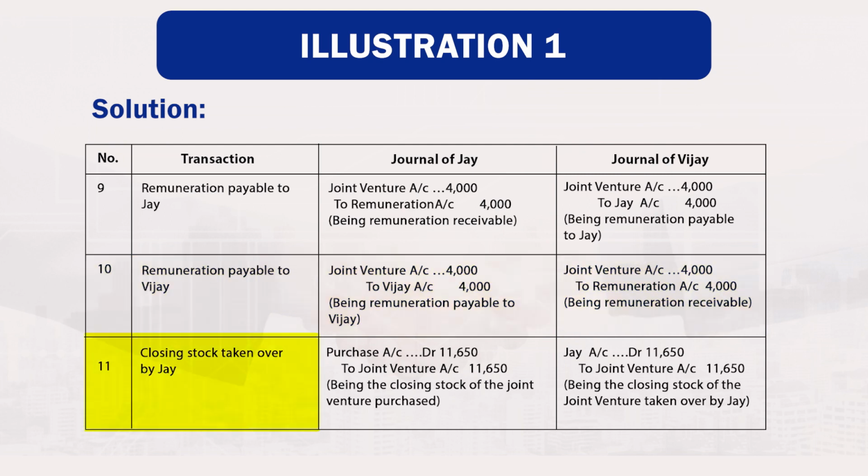Transaction 11. Closing stock taken over by Jai. Purchase account debited 11,650 to joint venture account 11,650, being the closing stock of the joint venture purchased. In the book of Vijay, Jai account debited 11,650 to joint venture account credited 11,650, being the closing stock of the joint venture taken over by Jai.